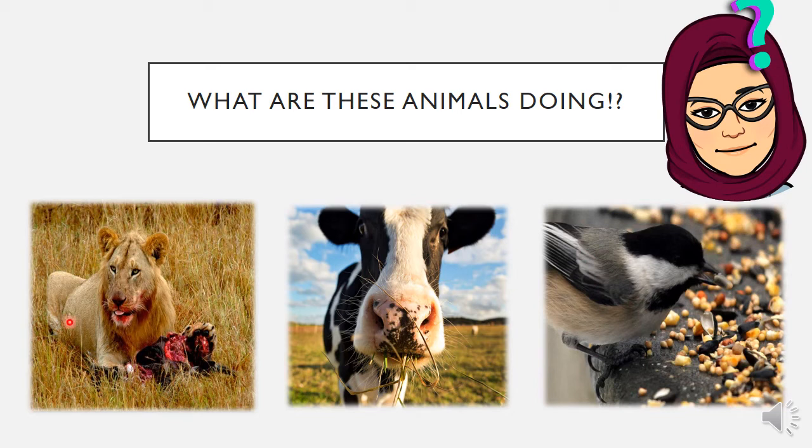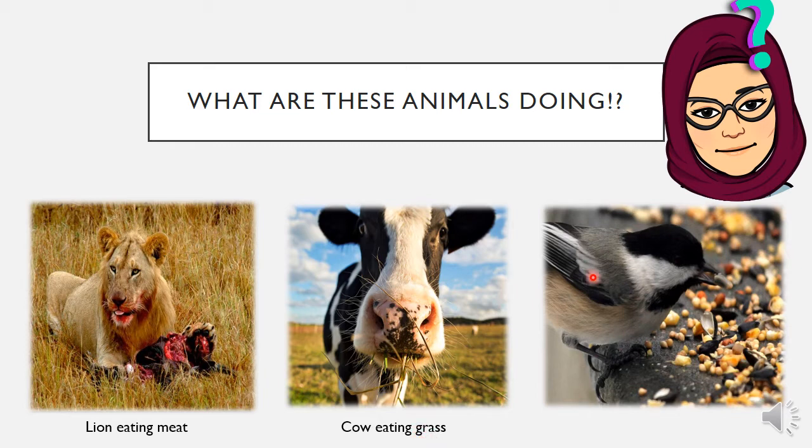Let's go back to the first picture. This is a picture of a lion. This lion is eating. What is it eating? It's eating meat. This second picture is a picture of a cow. What is the cow doing? It's eating. What is it eating? It is eating grass.